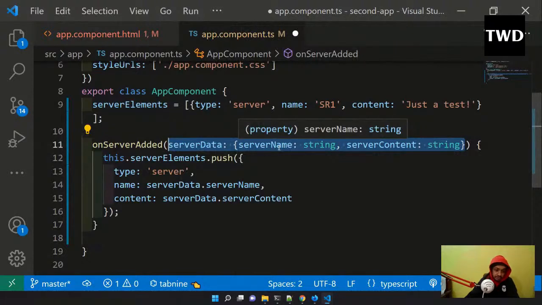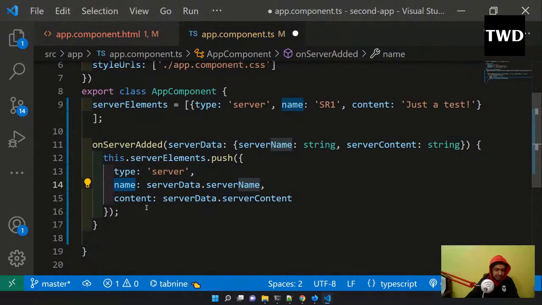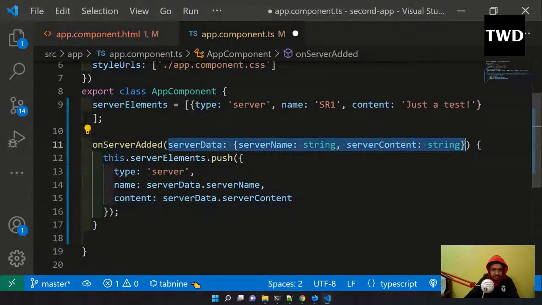And this is something which I don't like that much, I have told also earlier. One of the biggest reasons nobody uses Angular is for that also. They just complicate things with all these type things, and people say TypeScript is very good, but this complicates half of the code. Okay, so on server added is there, and server name is string and server content is string.